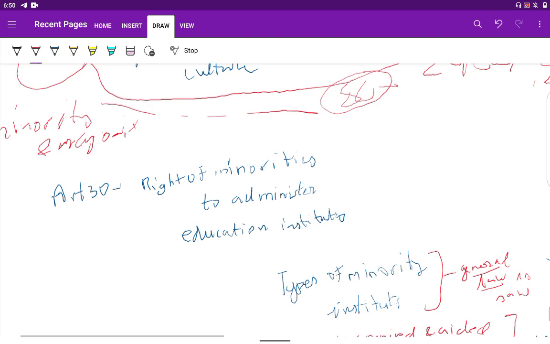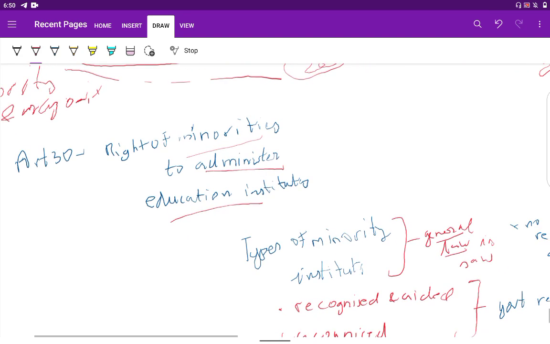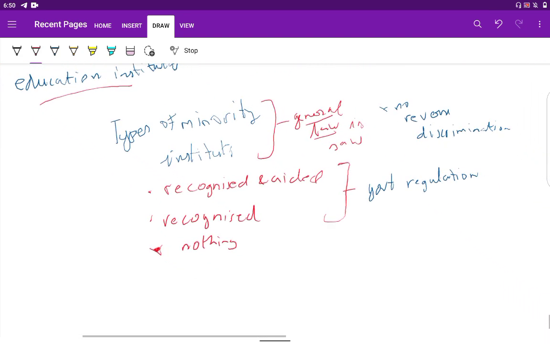Now coming to Article 30, that is the right of minorities to administer educational institutions. The types of minority institutions are: the first one is a minority institution which is recognized and aided by the state; second is one recognized by the state; third is one which does not seek recognition or aid from the state.